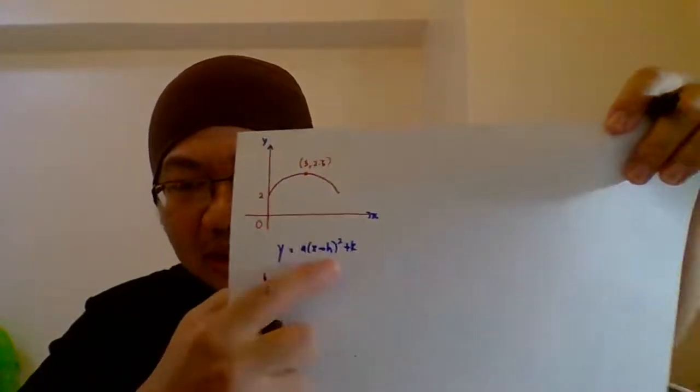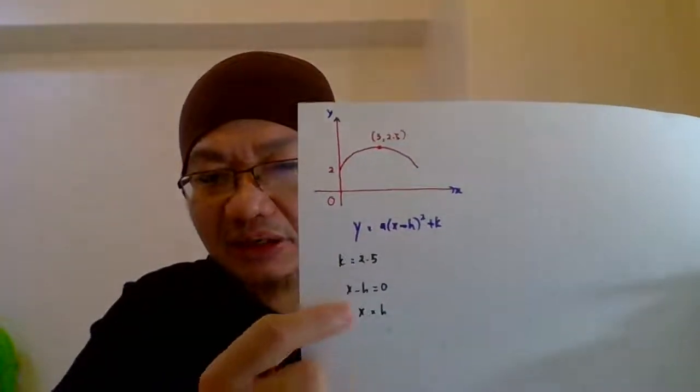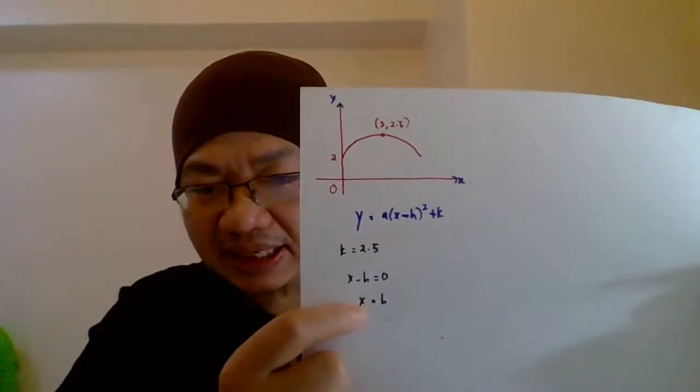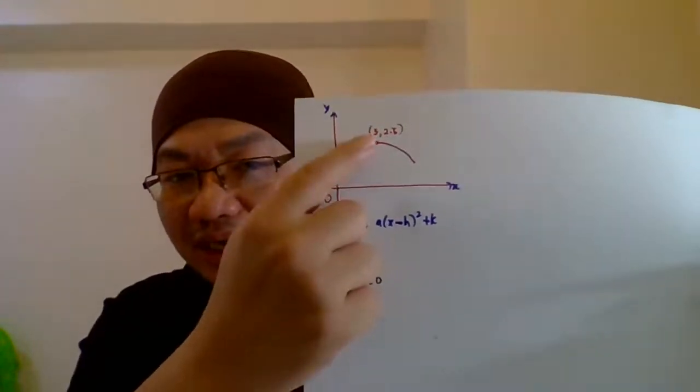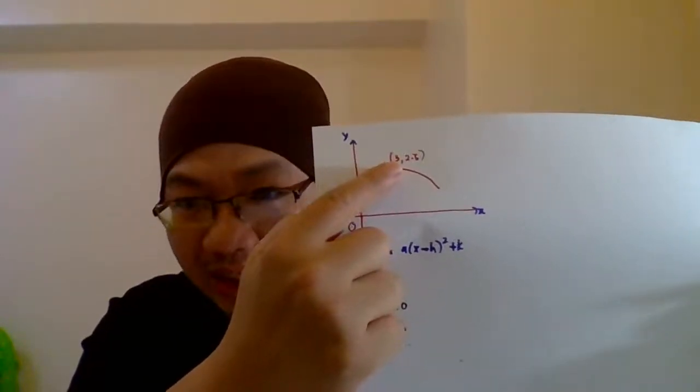Okay, 2.5. Now, how about h here? So I told you x minus h, the bracket squared there. You take the x minus h and let it equal to 0 because we want to find the corresponding x. Simplify, x equals h, and this x represents the corresponding x, or the line of symmetry.